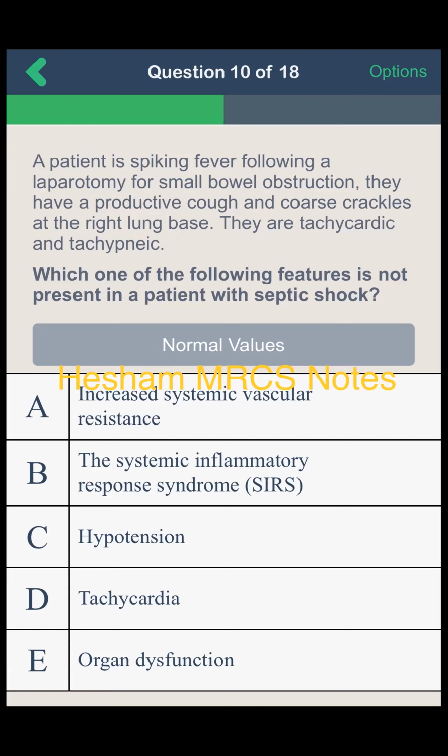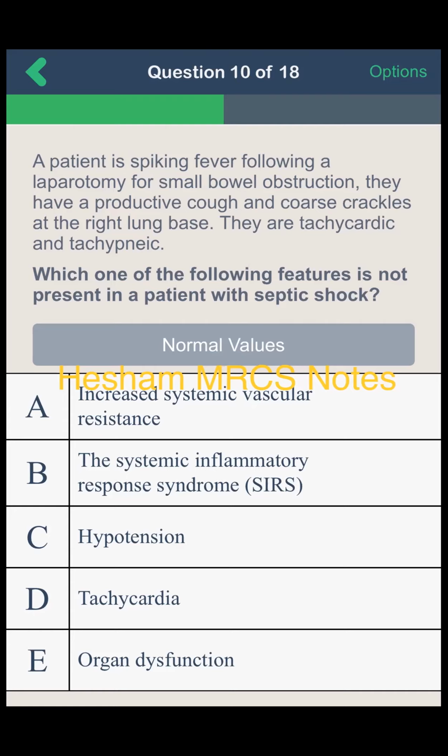Organ dysfunction is present in septic shock. Tachycardia is present also. Hypotension, yes, hypotension is present. Systemic inflammatory response syndrome is the presentation before septic shock. And increased systemic vascular resistance. I think A, the increased systemic vascular resistance, is the answer.